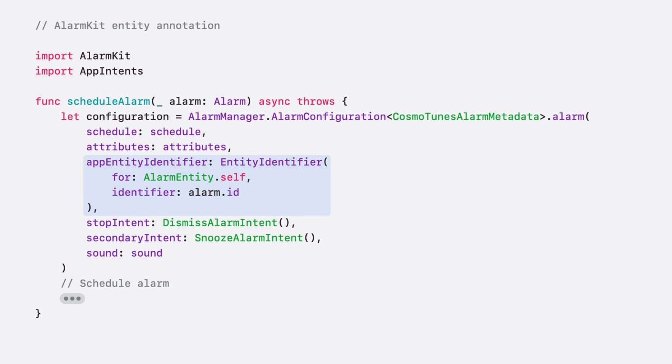With Alarm Kit, I add a single entity identifier to the app entity identifier parameter on alarm configuration when creating an alarm or a timer. With this, people can act on firing alarms and timers. That's all it takes to connect your entities to notifications, now playing, and alarms.